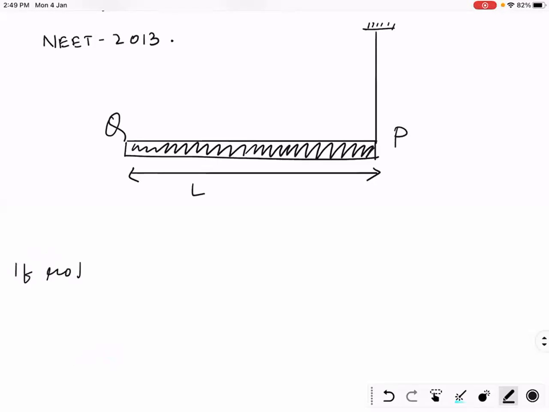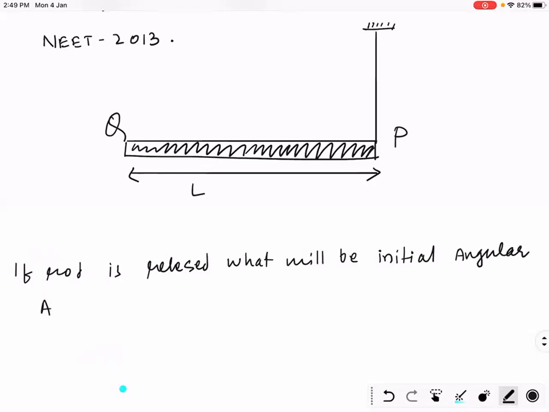If rod is released, what will be initial angular acceleration of rod? It's an easy question.